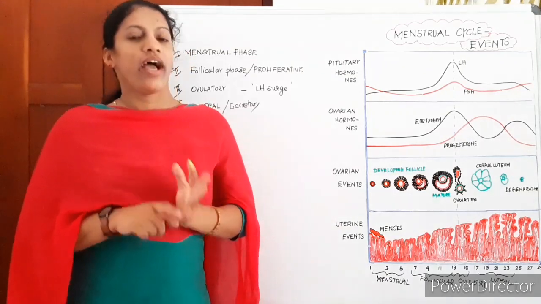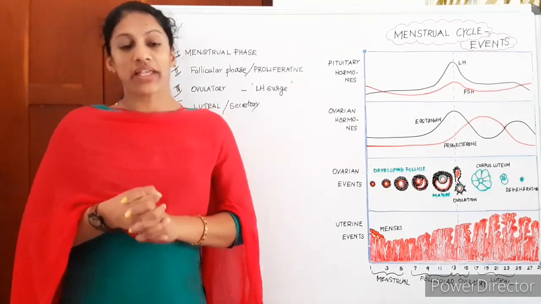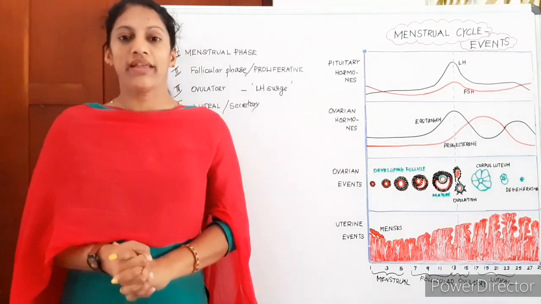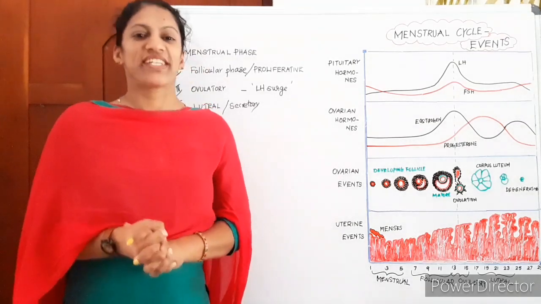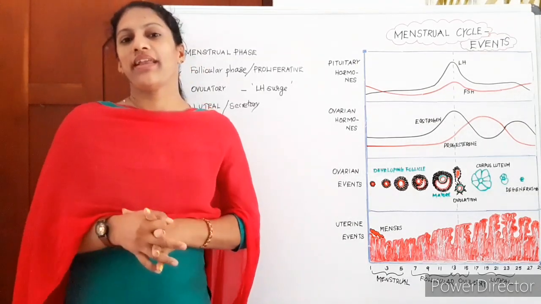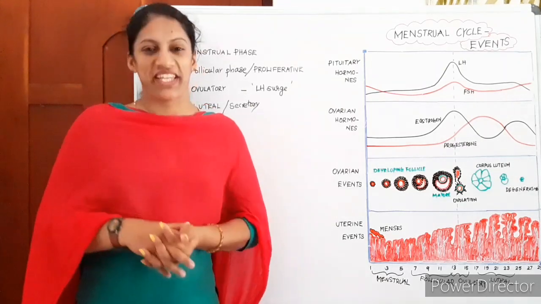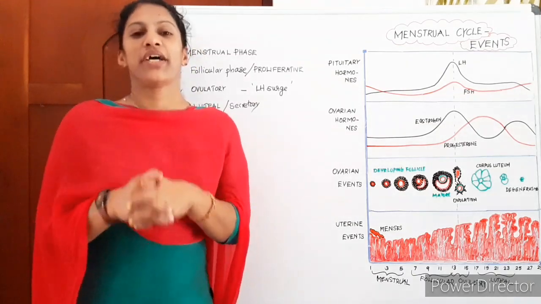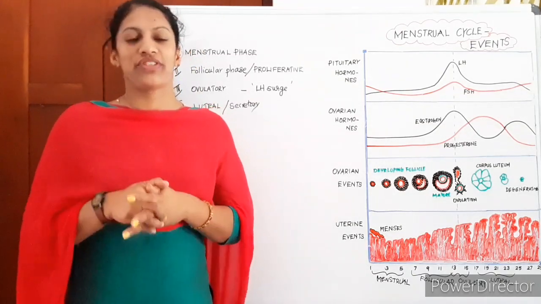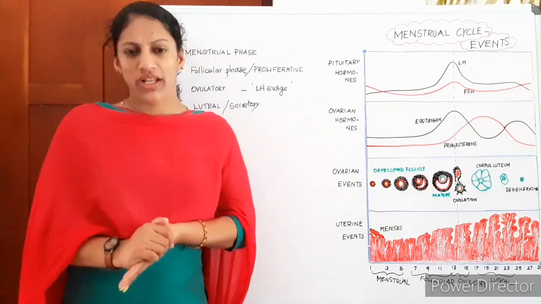Keep in mind, it is a healthy cyclic event taking place in a female, which is ensuring the female becomes fertile. Okay, and a female is fertile between the menarche and menopause period. Menarche is at the age of puberty and menopause at around 50 years of age. Okay, so I think this is almost clear. Thank you.